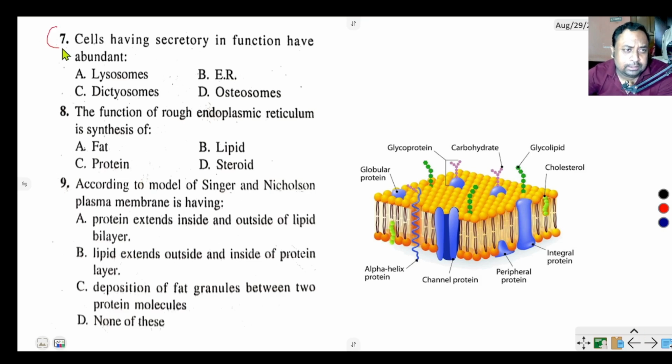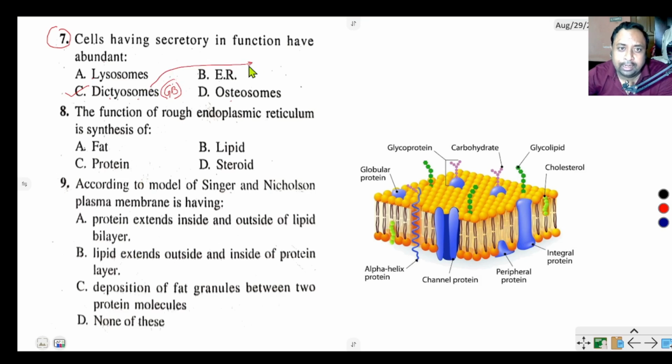Question number 7 says, cells having secretory function have abundant lysosome, endoplasmic reticulum, dictyosome, and ribosome. Here, the correct option of this question is dictyosome. Dictyosome is also called Golgi body. In plant cells, it is called dictyosome, and dictyosome is called an excretory cell organelle.